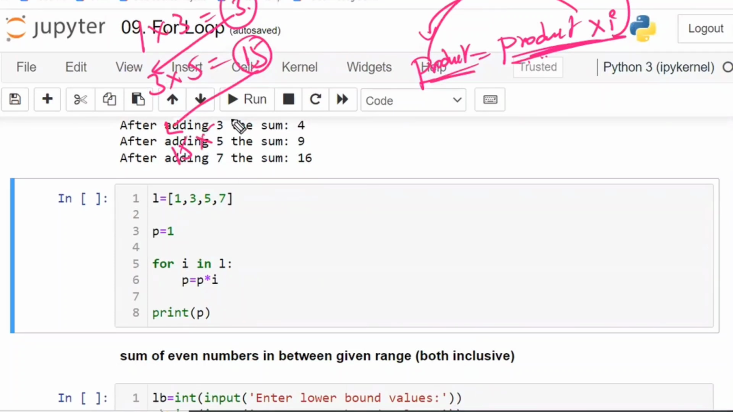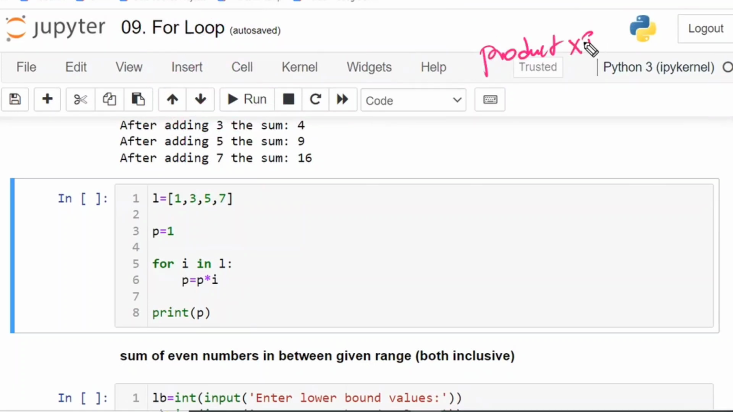So 15 into 7, which is nothing but 105. So product is equal to product into I. First, I am going to get this in my mind, the first starting point: product into I. This is only the first point I will get. After that, I will add is equal to product.